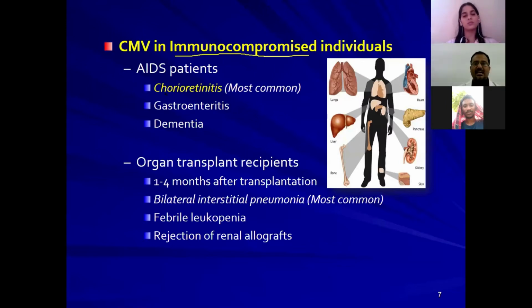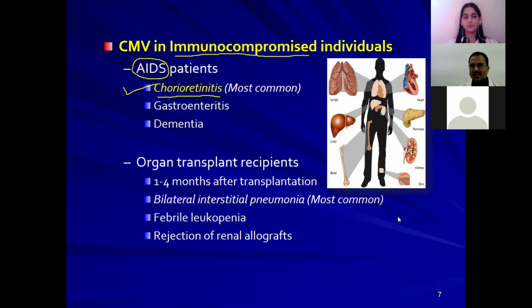In people with an immunocompromised state, where the immunological functions are compromised, especially in the case of AIDS, it will be seen in the form of chorioretinitis. This is the commonest presentation among AIDS patients. Cytomegaloviral infections will commonly manifest as chorioretinitis, associated with the eye, the eyeball and its structures. Then gastroenteritis is also possible.